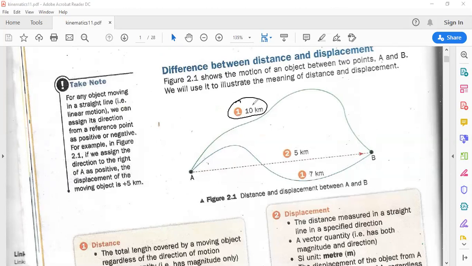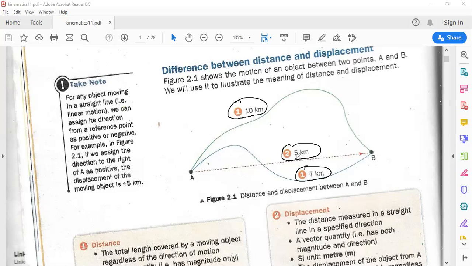So basically the distance from going A to B by using this path is 10 kilometers. Now if we take another path, this one, it takes you 7 kilometers. And now if you move in a straight line, it will take you 5 kilometers.